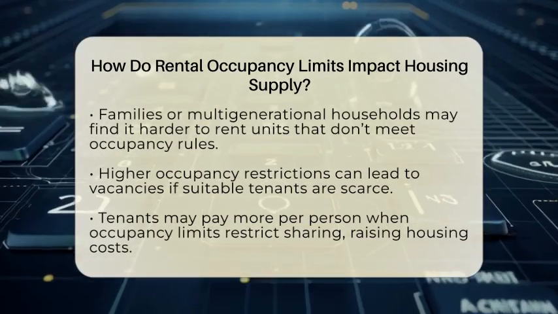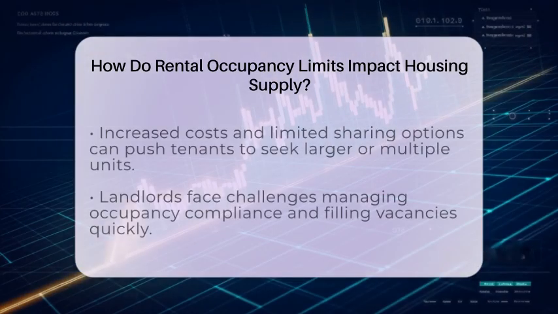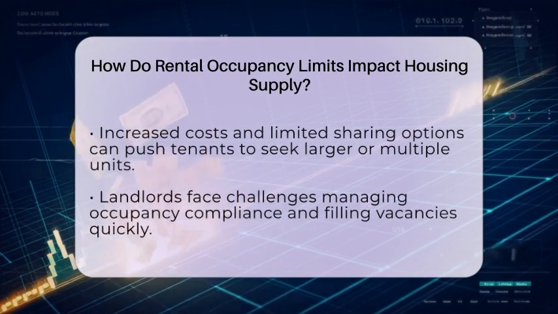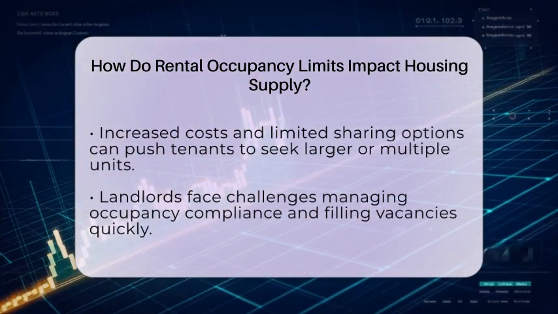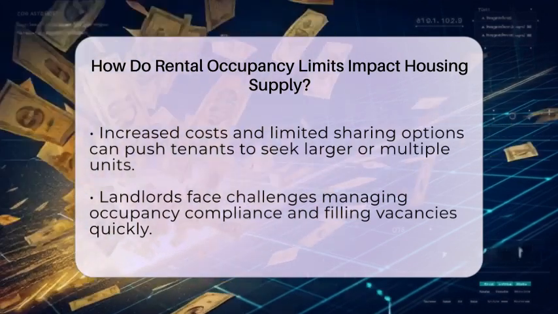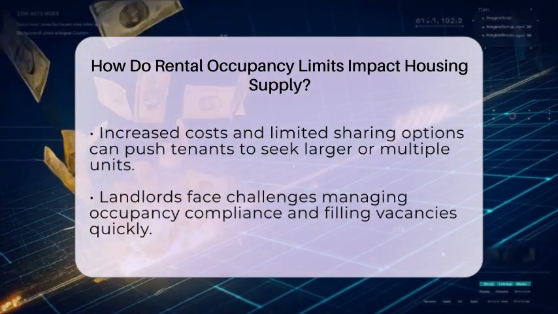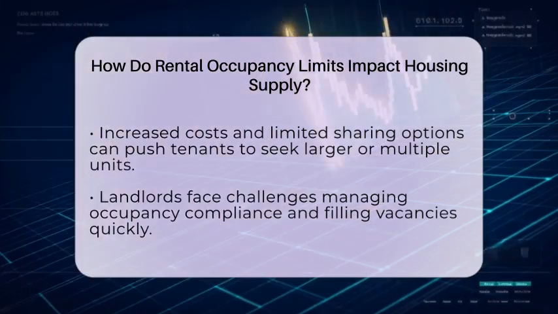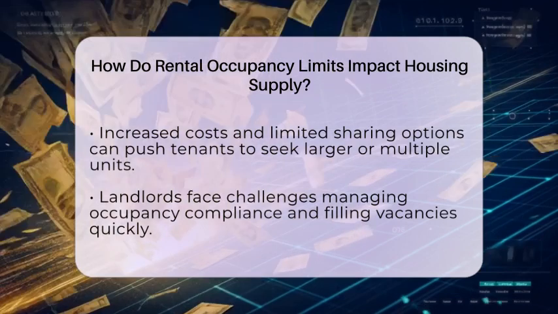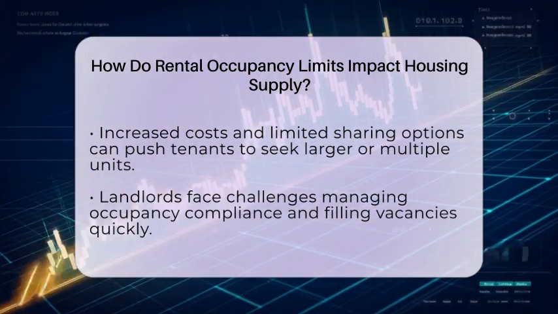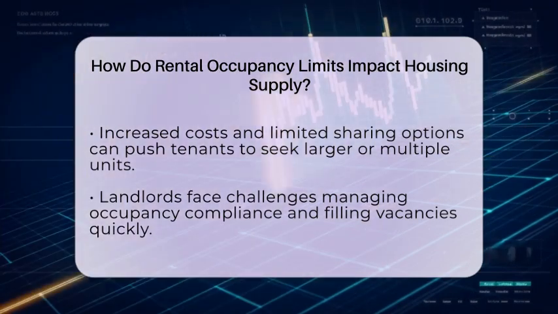Also, because occupancy limits restrict how many people can share rent, tenants might have to pay more per person. This can push some renters to look for larger or multiple units, which adds pressure to the rental market. Occupancy limits can also affect affordability. When fewer people share rent, each person pays more, making housing more expensive for individuals. This can lead to tenants seeking bigger or more units, which drives up overall rental prices.